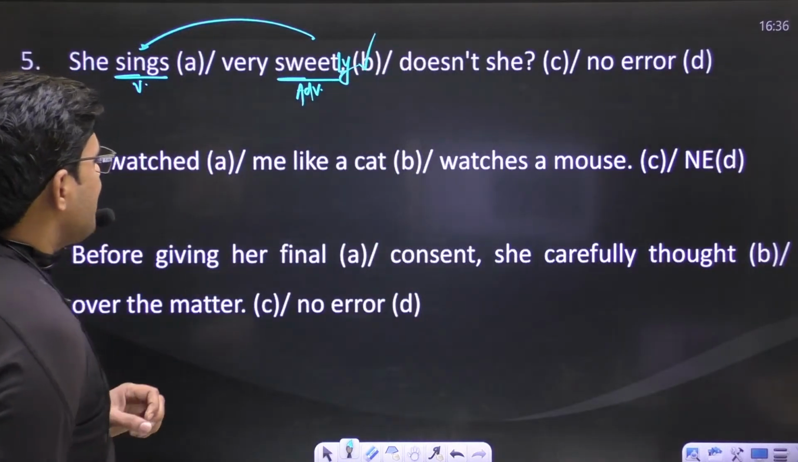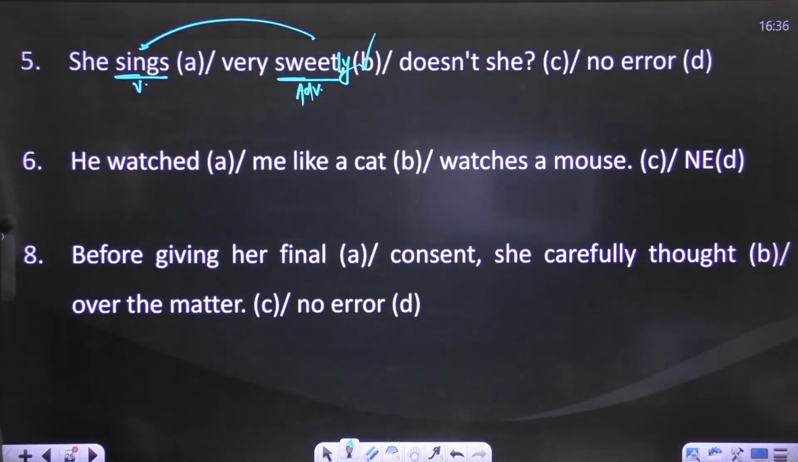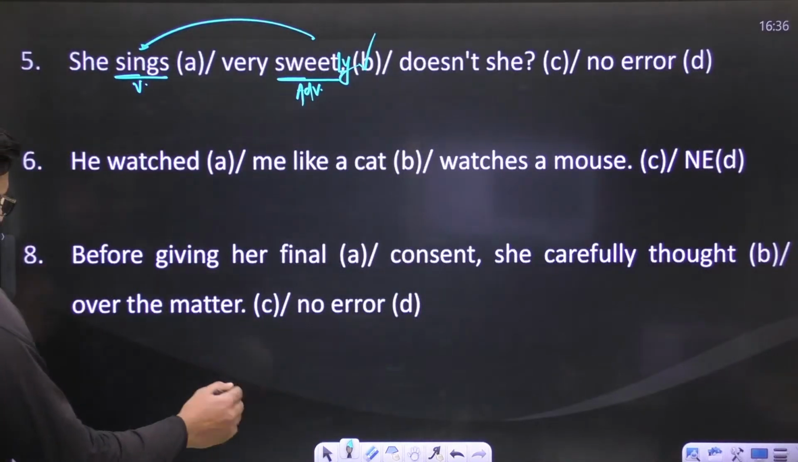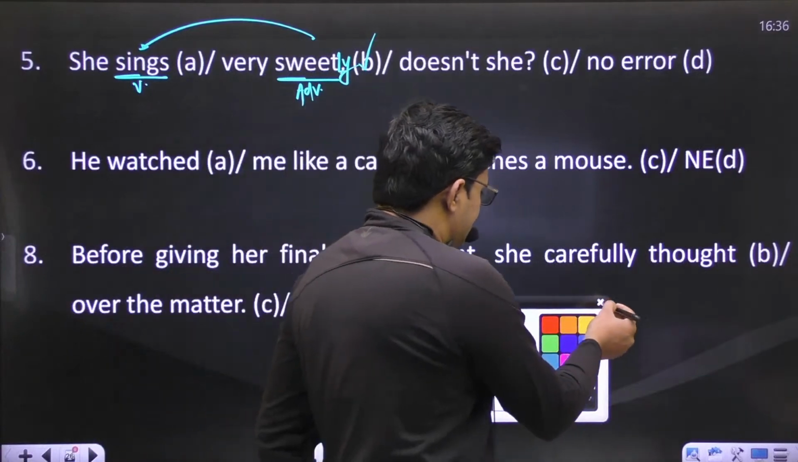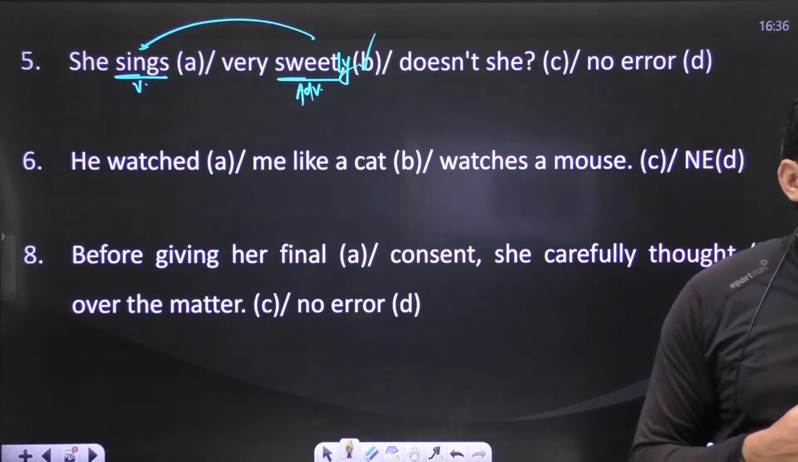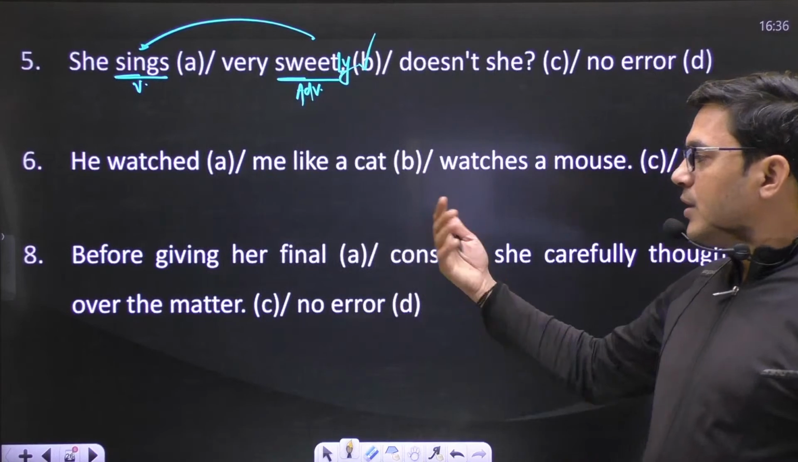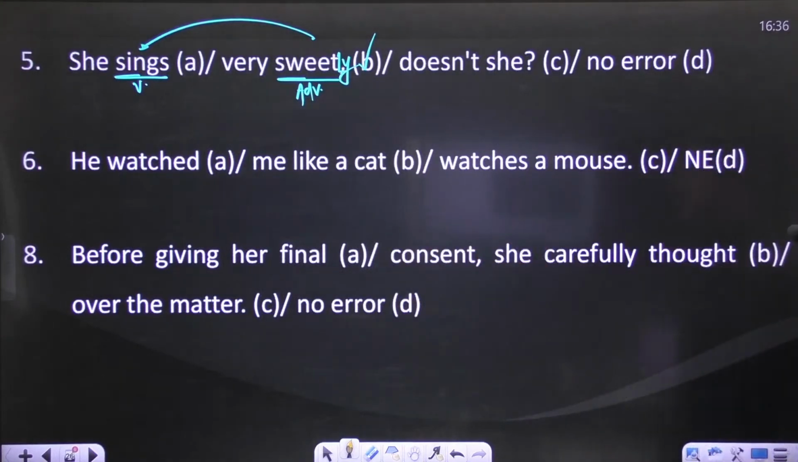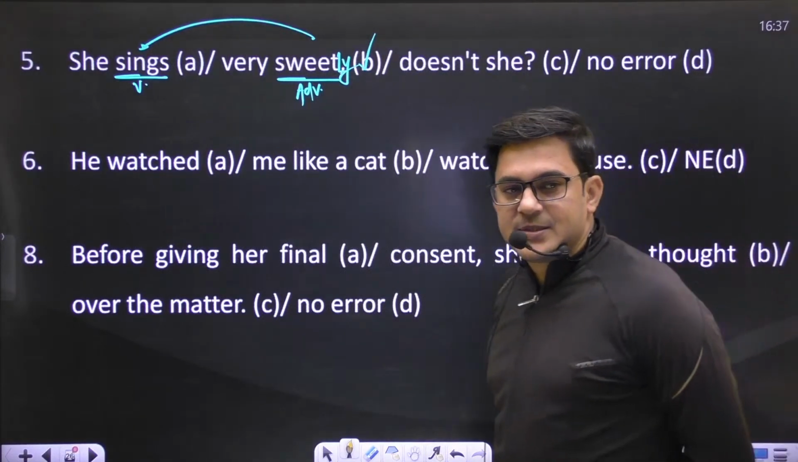Okay, he watched me like a cat watches a mouse. Okay, this is also one of the nicest sentences. Can you answer this sentence? He watched me like a cat, like a cat watches a mouse.